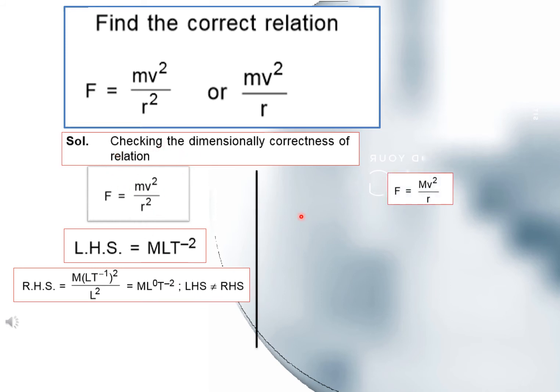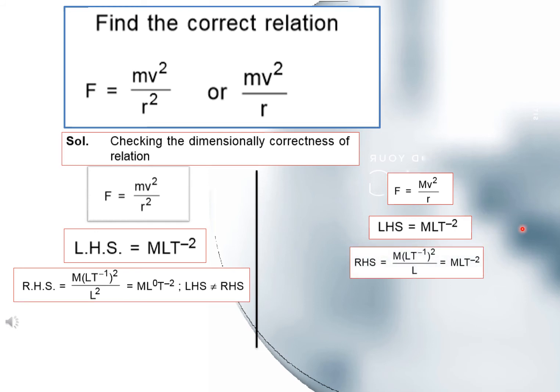Now doing the calculation for the relation F is equal to mv square divided by r. At the left hand side we have force, and the dimensional formula of force is M to the power 1, L to the power 1 and T to the power minus 2. You will calculate it step by step.